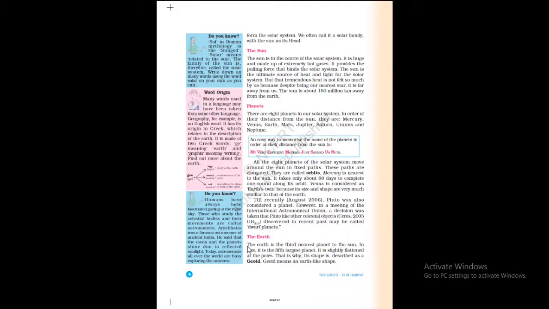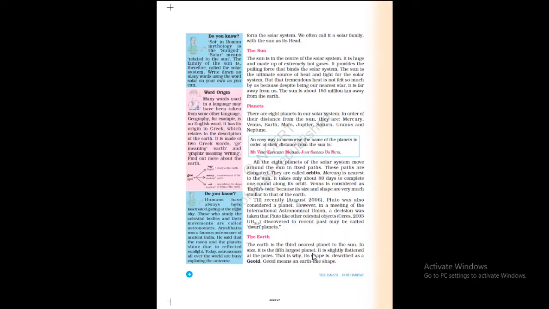Now, let us see about our Earth. It is the third nearest planet from the Sun, and it is the planet where we are living. In size, it is the fifth largest planet. Of course, we have other bigger planets, larger planets like Jupiter and others.